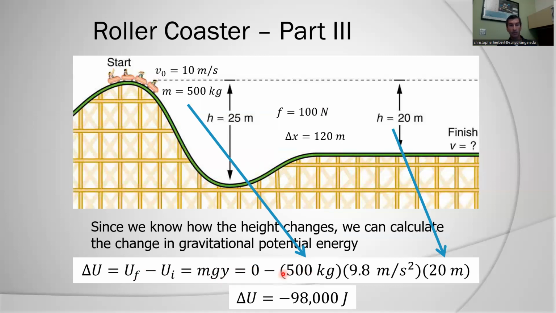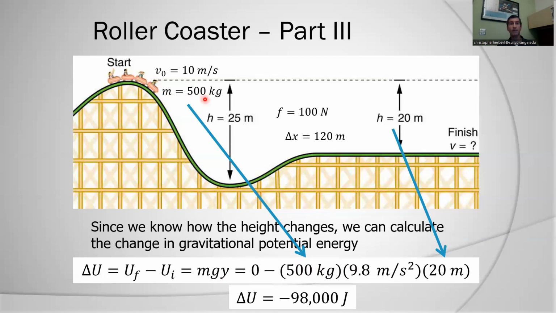minus, there should be a negative sign here. Sorry about that. Oh, no. I guess y is negative 20. That's fine. Okay, y is negative 20. So my final potential energy is 0. I've chosen y to be 0 at that height. I subtract off my initial energy, 500 kilograms times 9.8 meters per second squared times 20 meters. Notice I have to include my mass here. My mass doesn't drop out of the equation.